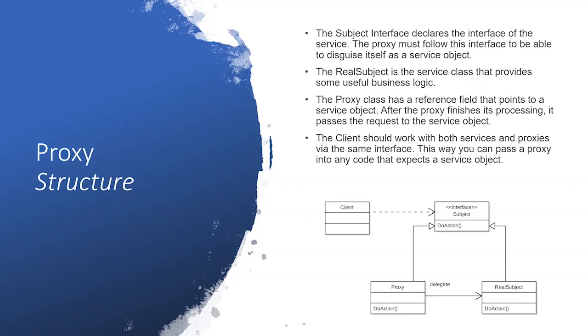As always, we have our real subject, and our client wants to perform some method on the real subject. But for one reason or another, it can't directly access the real subject. Say the authentication mechanism exposed by the real subject is different from what the client has implemented.